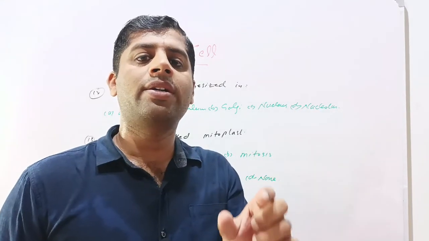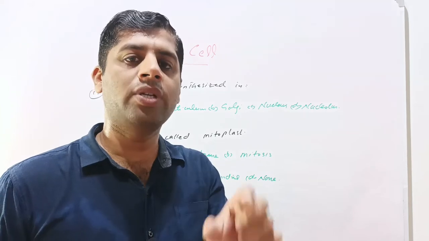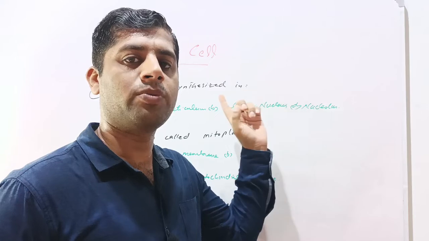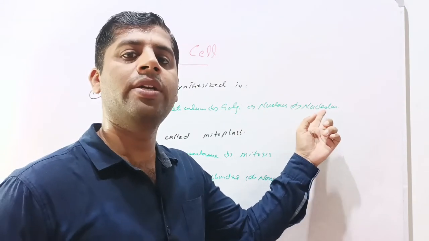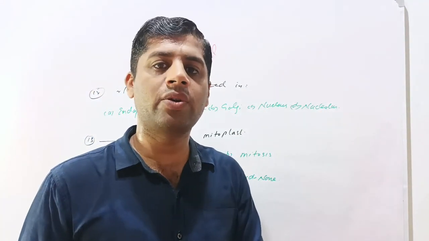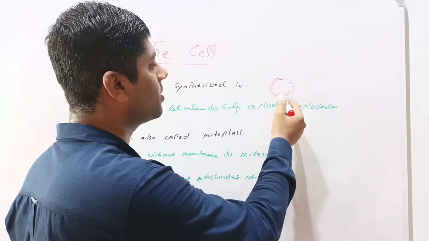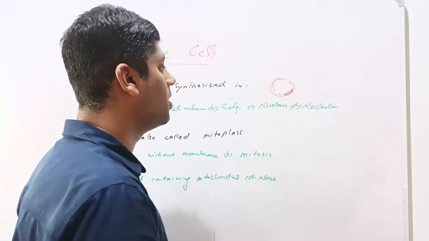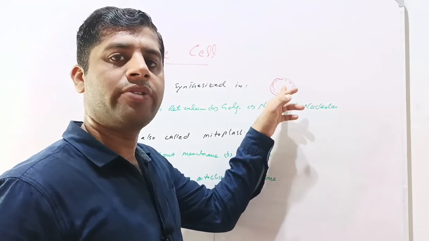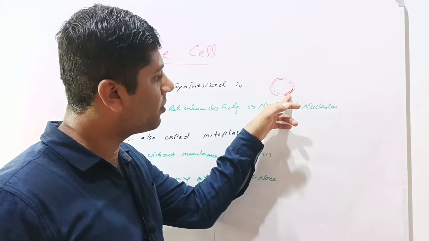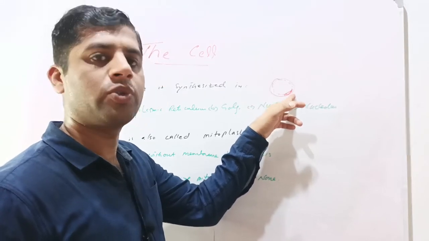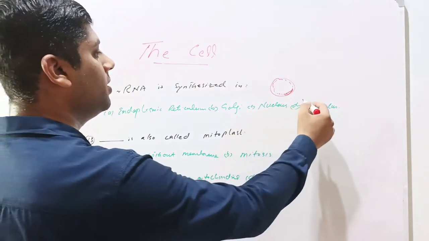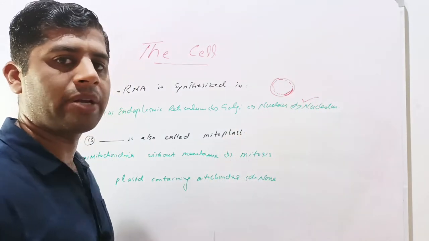The nucleolus is a darkly stained spherical structure present in the nucleus without having any membrane, and it is required for the synthesis of ribosomal RNA. Nucleolus has two regions. The outer region is called the peripheral granular region, in which there are precursors of ribosomes, and the inner region is called the central fibrillar region. In the peripheral granular region, there are precursors of ribosomal RNA which synthesize the ribosomal RNA or rRNA. So the option D is correct. Nucleolus is responsible for the synthesis of ribosomal RNA.